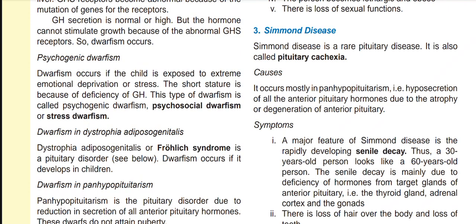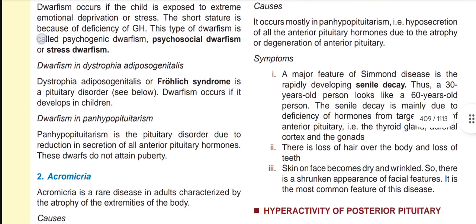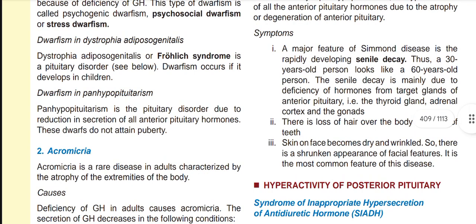Causes. It occurs mostly in panhypopituitarism, i.e., hyposecretion of all the anterior pituitary hormones due to the atrophy or degeneration of the anterior pituitary gland. Symptoms. A major feature of Simmonds disease is the rapidly developing senile decay. Thus, a 30-year-old person looks like a 60-year-old person.